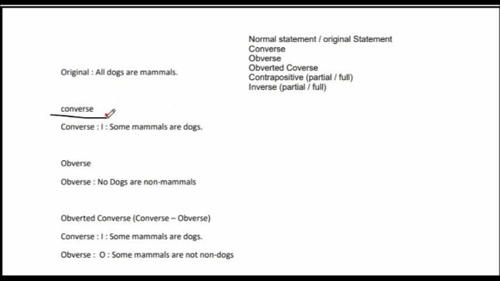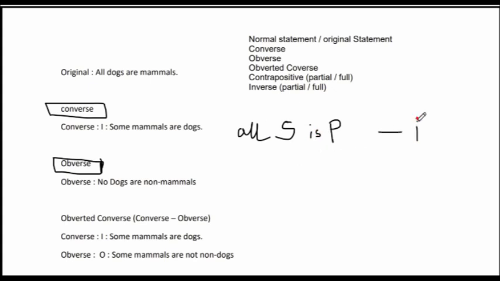Let's start with the converse first. It's the most simple. We just need to know two conversions, converse and obverse only. What are the techniques of this? Let's start with the converse. I'll show you a very easy technique first, a shortcut. Let us say we have subject and predicate. In any statement, any type of proposition, we have a subject and a predicate. So let's say all S is P. This is the A proposition.